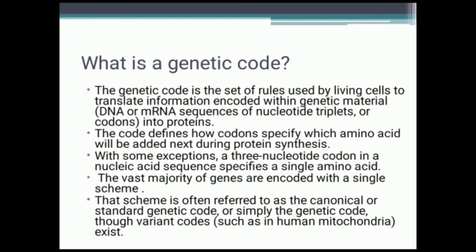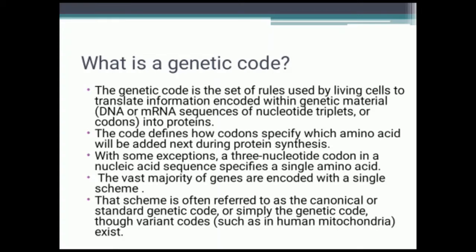The genetic code is the set of rules used by living cells to translate information encoded within genetic material into proteins. That genetic material can be DNA or an mRNA sequence of nucleotide triplets, or codons.